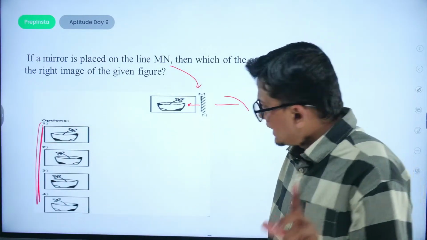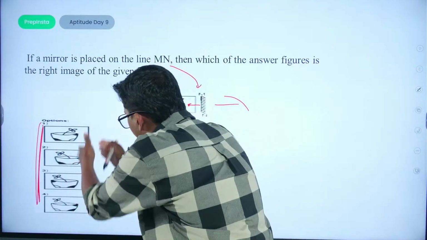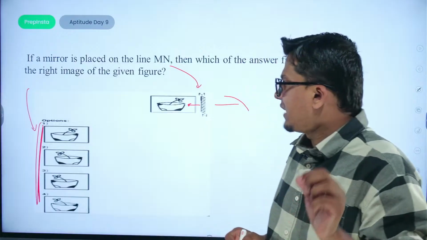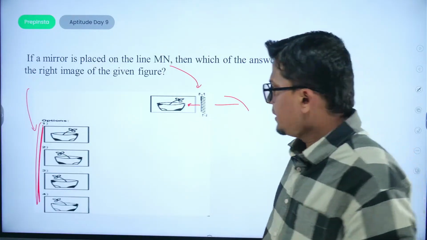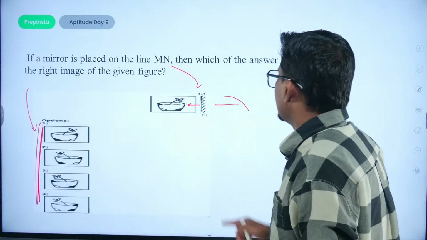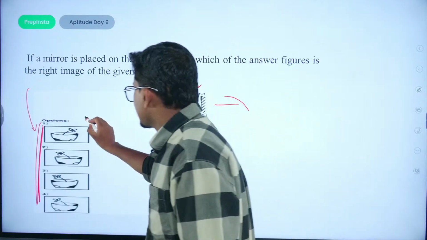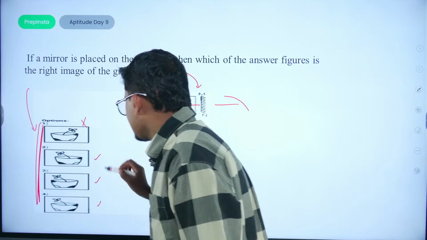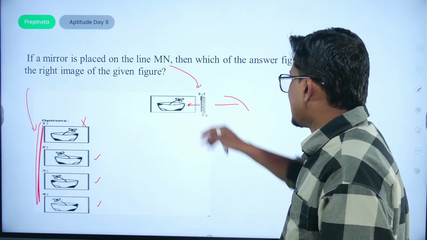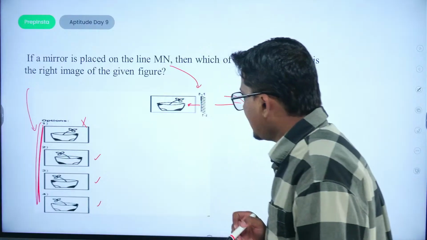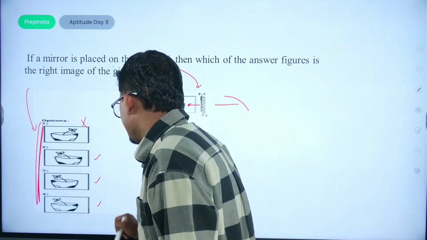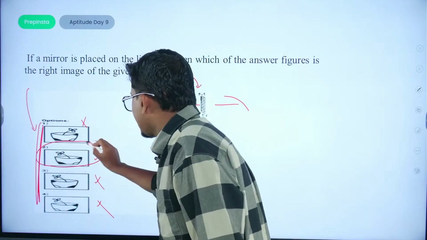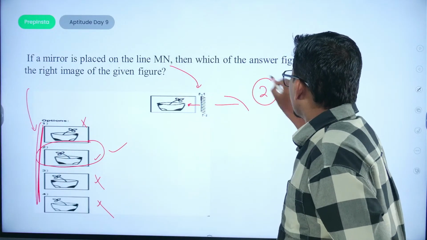Never make the mistake of analyzing all these objects starting from the rightmost position. The scoring factor is looking from the left hand position. Now this would be a curve. So this option would be eliminated because the curve would be this type. This can be possible, this can be possible. Now looking at the shaded positions, they would be downwards. That means this option would be cut down, eliminated. Only one option would be right, that is option number 2. So the right answer would be 2.